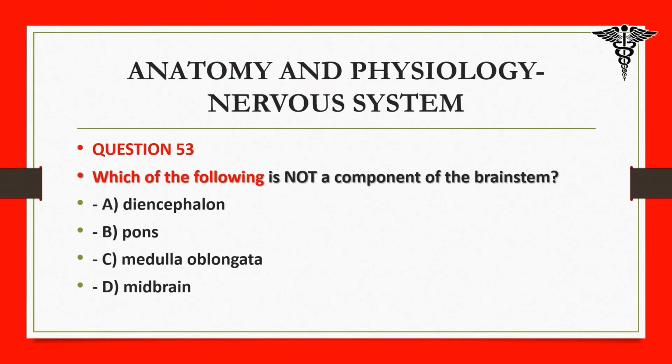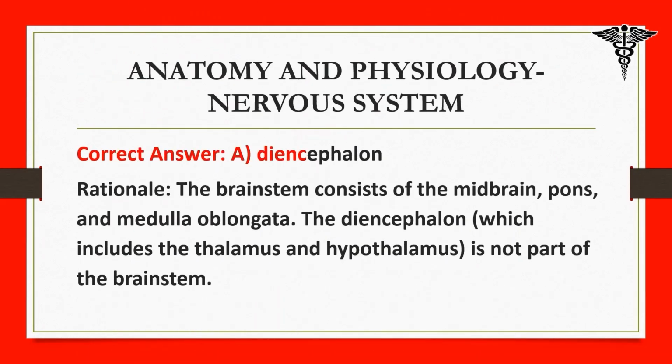53. Which of the following is not a component of the brainstem? A. diencephalon, B. pons, C. medulla oblongata, D. midbrain. Correct answer, A. diencephalon. Rationale: the brainstem consists of the midbrain, pons, and medulla oblongata. The diencephalon, which includes the thalamus and hypothalamus, is not part of the brainstem.